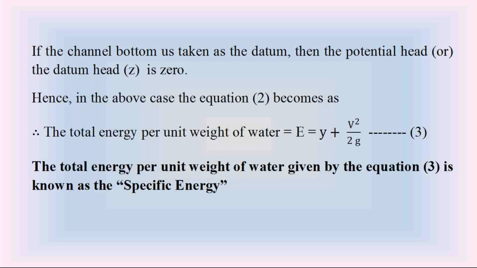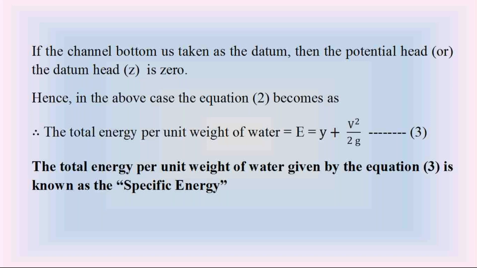Y is called depth of water flow. It is also the pressure head. It is also the pressure energy per unit weight of water. V square by 2g is the kinetic head or the kinetic energy per unit weight of water. Here V is the velocity of water flow in the open channel. So that is the fundamental equation of the specific energy in open channel: E is equal to Y plus V square by 2g.